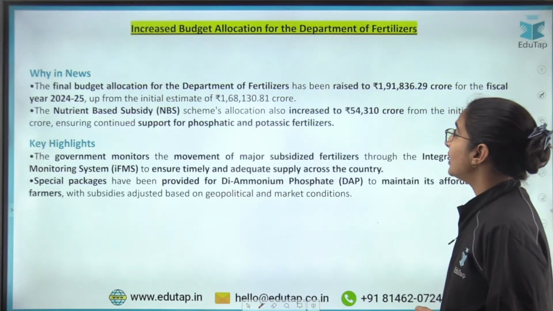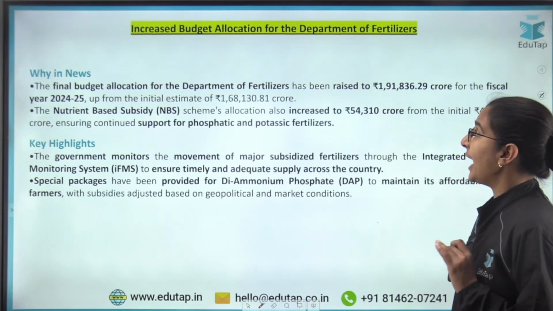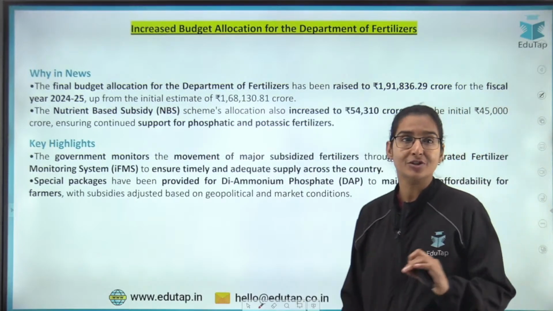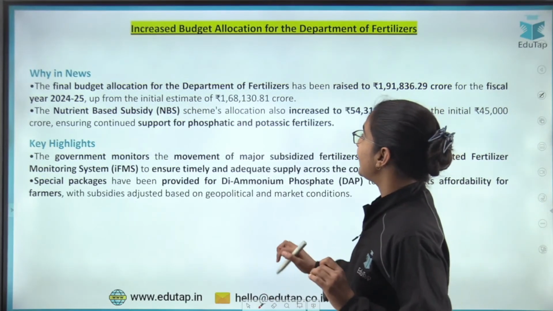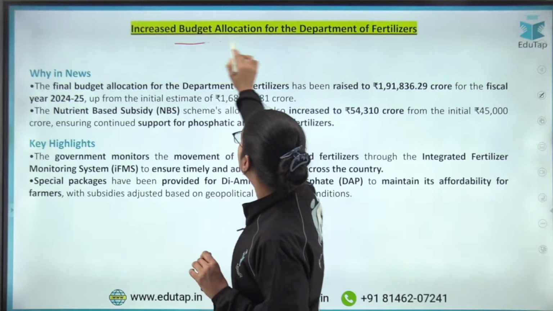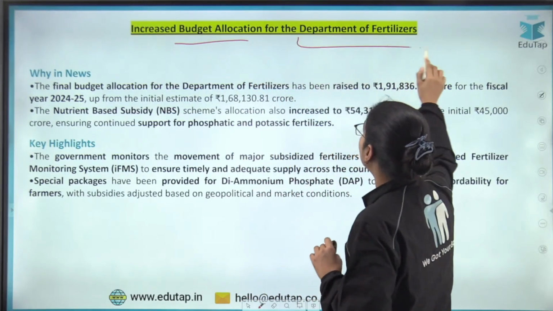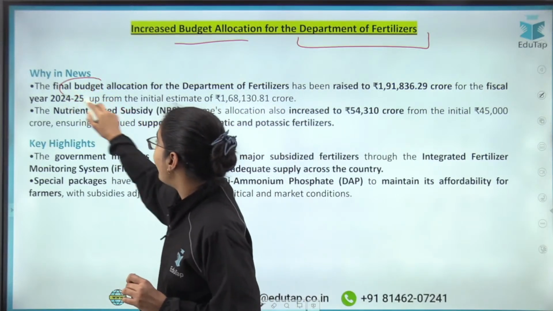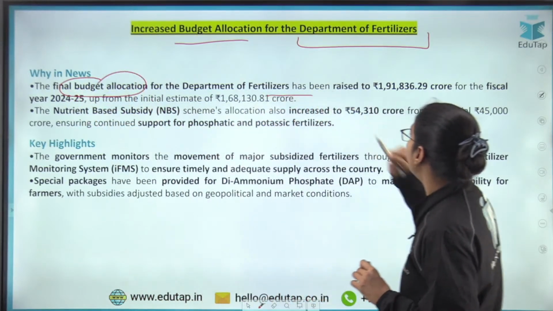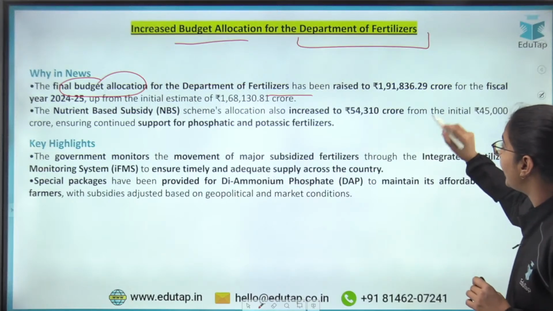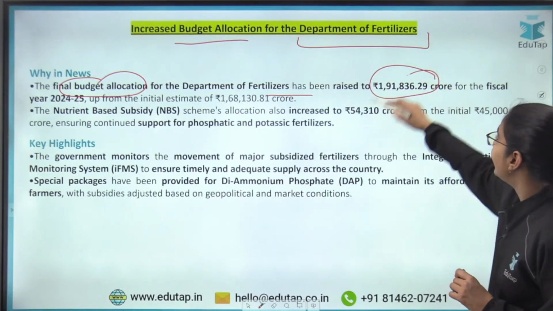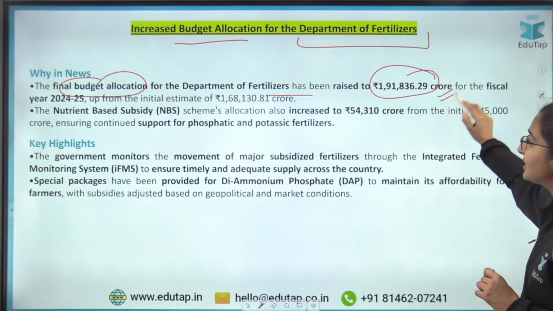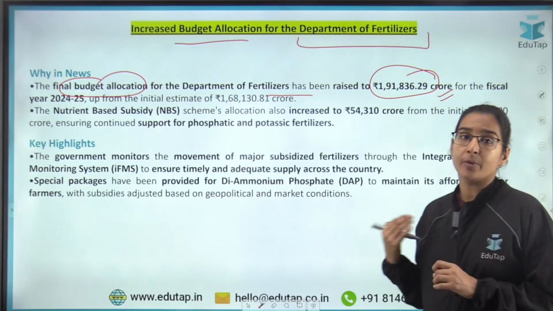Now, on this note, let's move towards the next news, and this is also going to be the last news for today's session. This says that we have increased the budgetary allocation for the Department of Fertilizers. Currently, we have increased the final budget allocation for the Department of Fertilizers. It has been raised to 1,91,836 crores. And where are we going to use it?